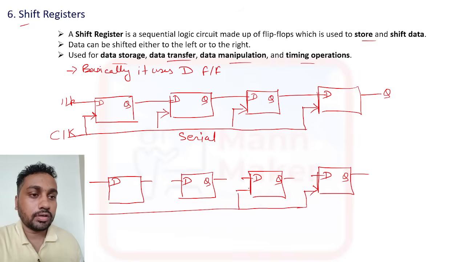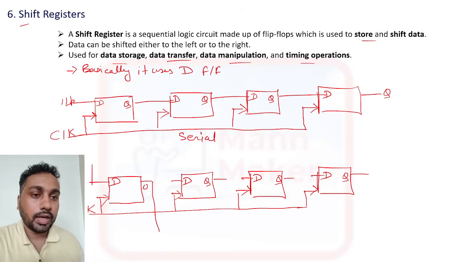So this is your clock signal in each. Parallel means what? Parallel data will come in and parallel it will go out. So this is input and this is output, Q0, Q1, Q2, Q3. The data will go parallelly, D0, D1, D2, D3.